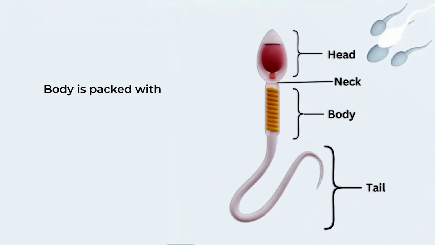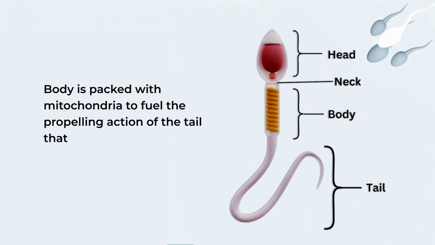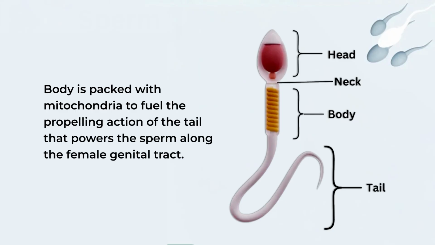So, it plays an important role in the fertilization process. Then the body is packed with mitochondria to fuel the propelling action of the tail that powers the sperm along the female genital tract. So, it ensures the motility of the sperm so that they can reach inside the female genital tract.